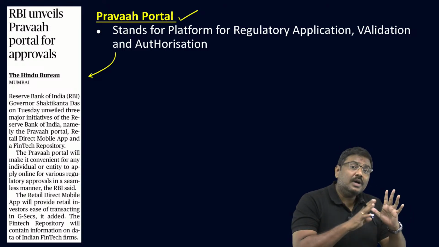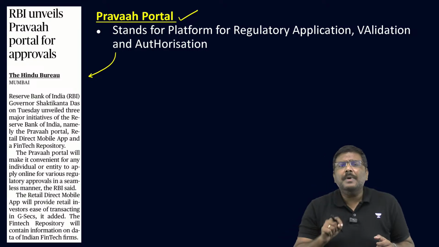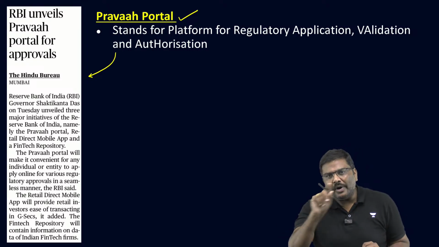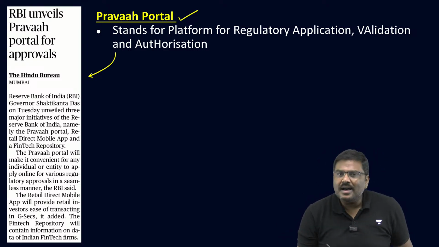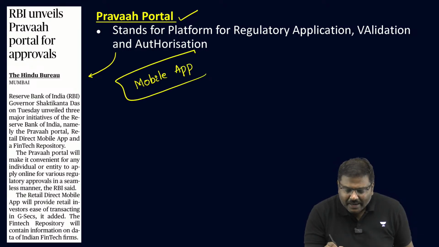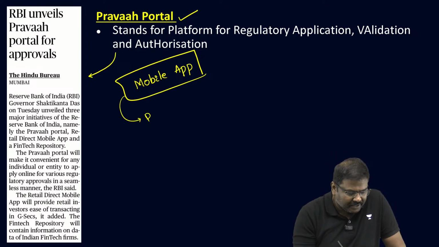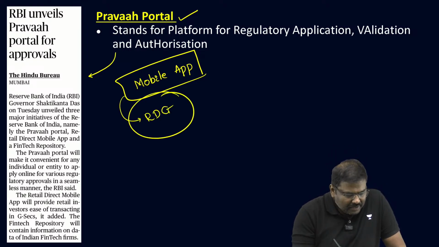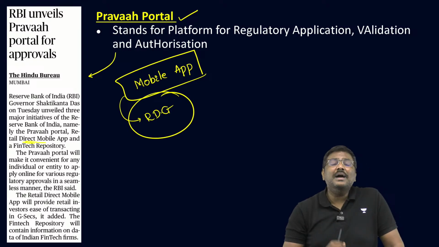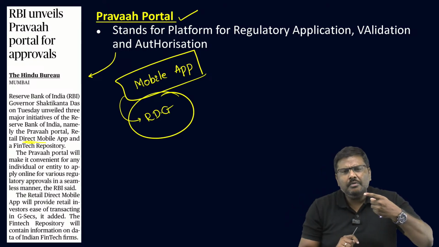Now, what is the connection to current affairs? Sir, why should I read this? Was it there in the newspaper? Yes. Point number 1. The Reserve Bank of India last year launched a mobile app. Look at this. The RBI has launched a mobile app for what? Retail Direct Gilt. Simple. The mobile app has been launched by the Reserve Bank of India. That is the first very important reform.